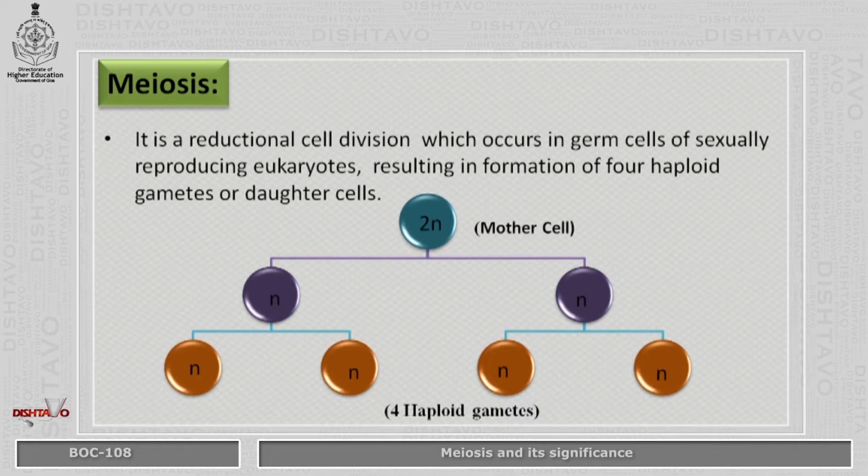Now, first, let's see what is meiosis. It is a reductional cell division which occurs in germ cells of sexually reproducing eukaryotes, resulting in formation of 4 haploid gametes or daughter cells. In this picture, you can clearly see the mother cell has 2n number of chromosomes, and once the meiosis process is complete, it forms 4 daughter cells which have exactly half the number of chromosomes, that is n number of chromosomes. So thus it forms 4 haploid gametes.